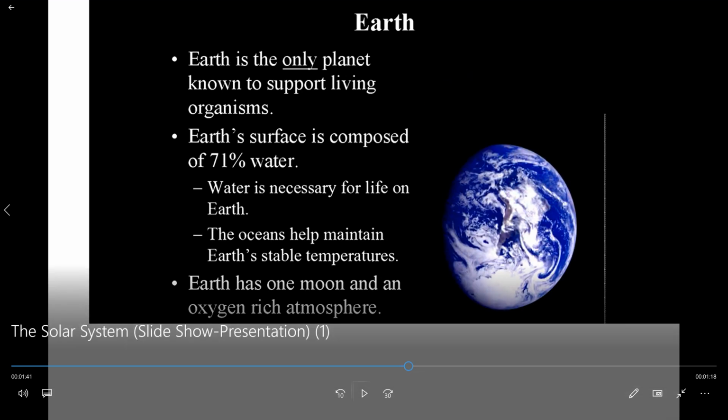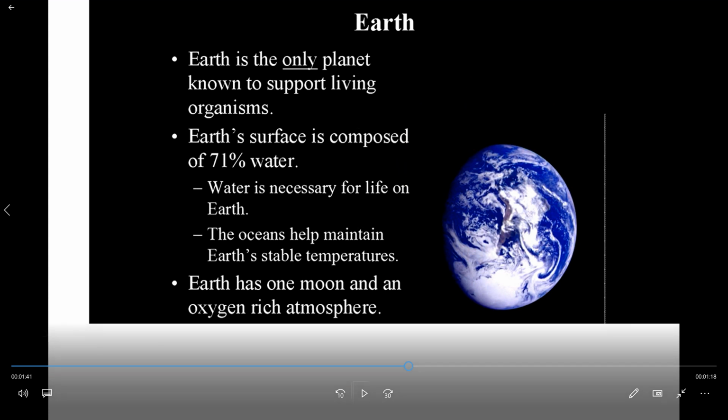Earth is the only planet known to support living organisms. Earth's surface is composed of 71% water. So Earth is the only planet we know whose surface is 71% water.